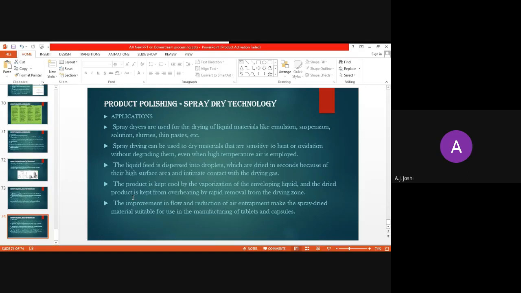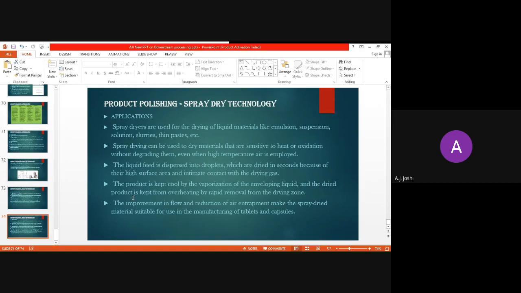The product is kept cool by the vaporization of the enveloping liquid, and the dried product is kept from overheating by rapid removal from the drying zone. The first condition is that whenever the droplets enter through the nozzle, they are passed over the stream of hot air. During this phase, there are chances that overheating or heat denaturation may occur.